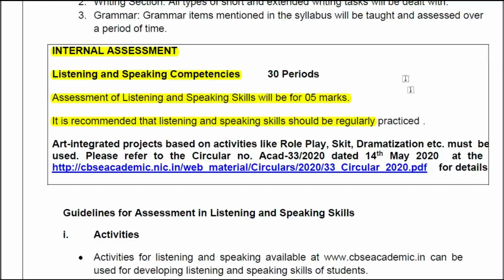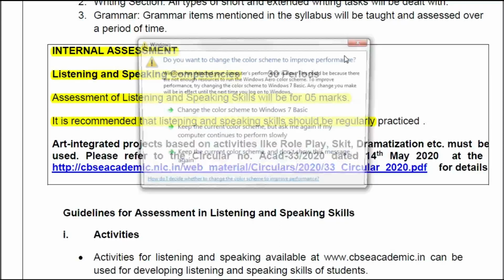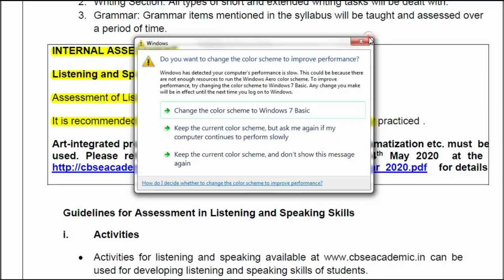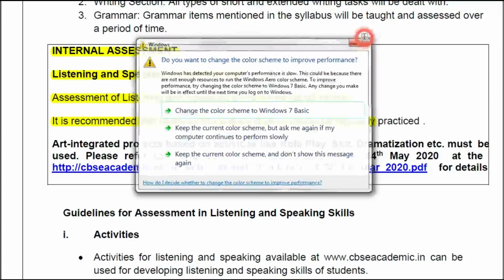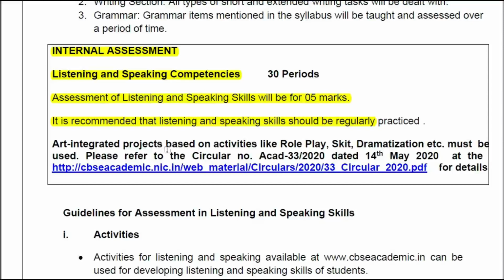See, the 20 marks are absolutely with your teachers. Accordingly, they will award you the marks based on your performance, listening and speaking competencies, the way that you perform some other assignments in the class, like art integrated projects based on activities, role play, skit, dramatization, etc.